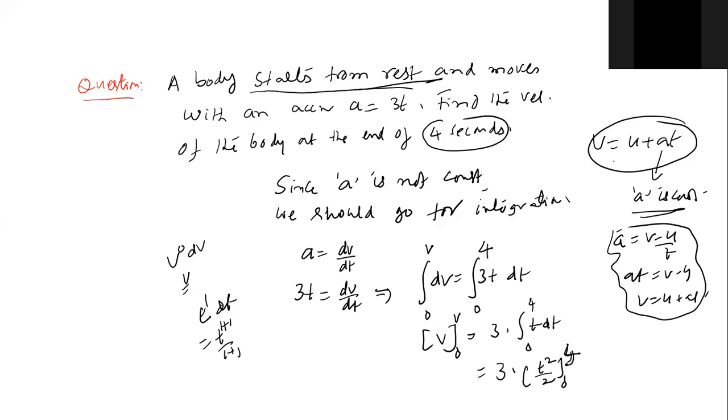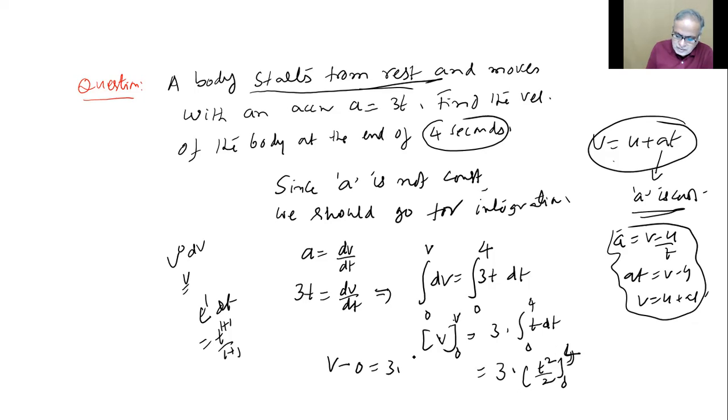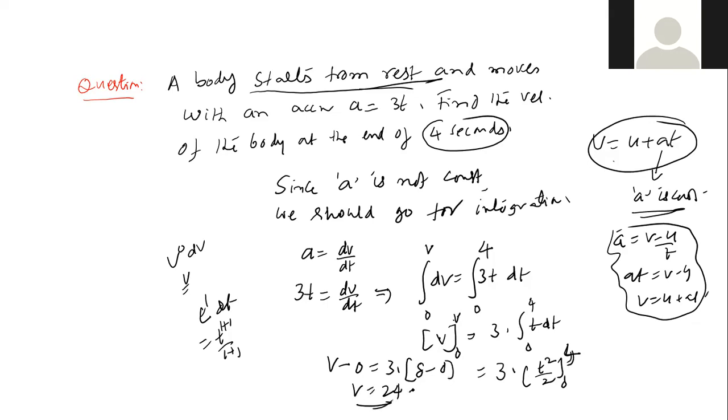First upper limit substitution minus lower limit is equal to 3 into 4 square by 2. 4 square is 16, by 2 is 8. Sorry, 8 minus 0 square by 2, 0. So v equals how much? 24. Do you understand? Yes, sir.